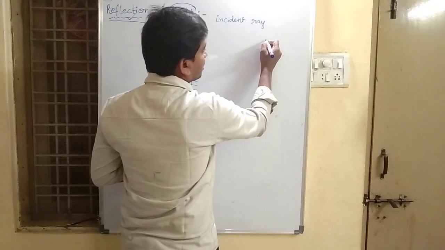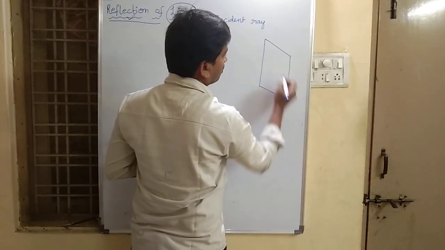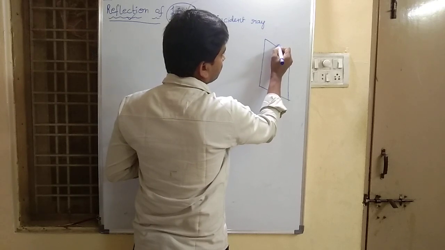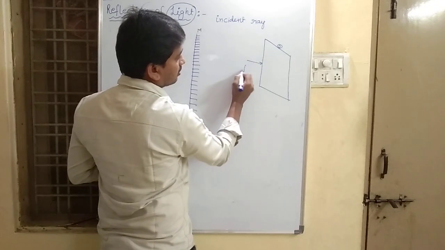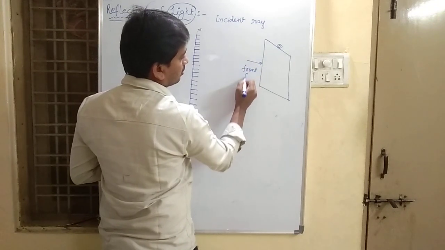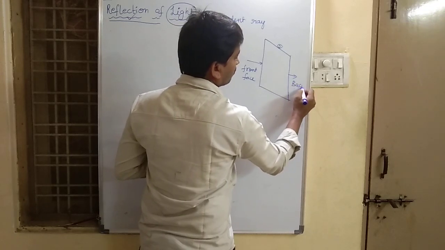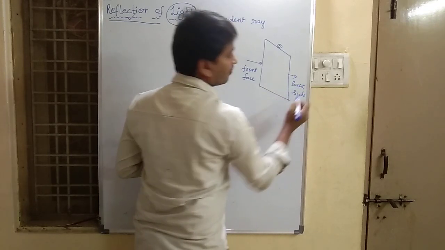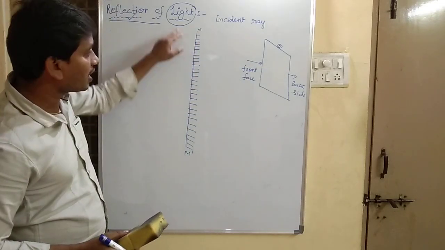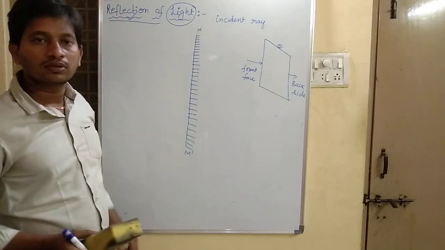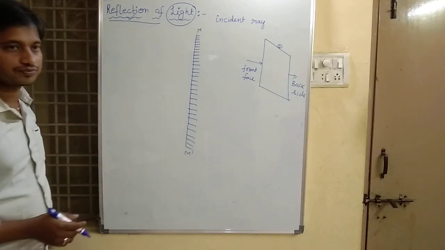Generally, a plane mirror will be like this. This is our front face, the reflecting face, and this is our back face, the back side of the mirror. This is how we represent a plane mirror by drawing ray diagrams. This is our mirror M dash.